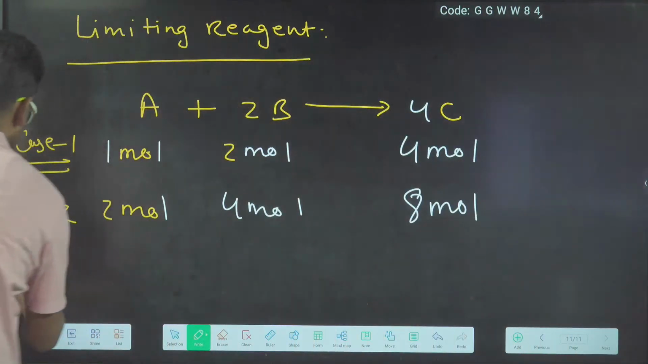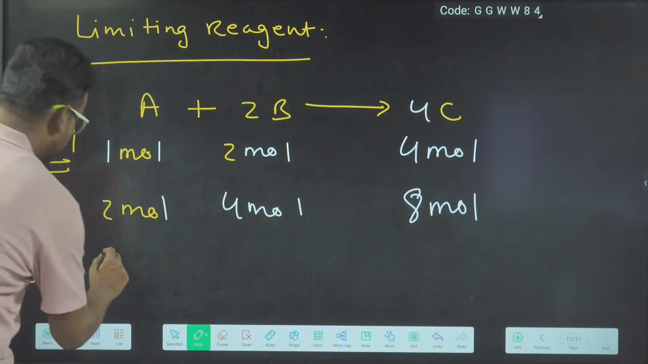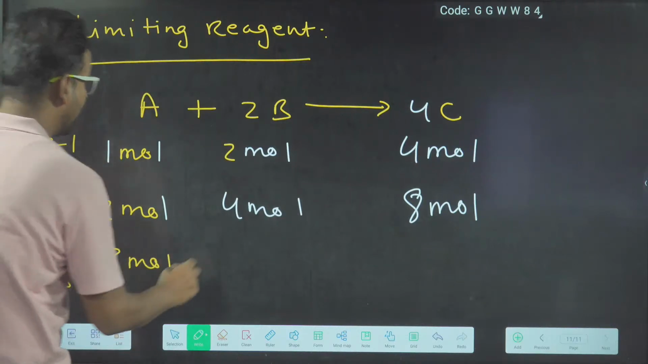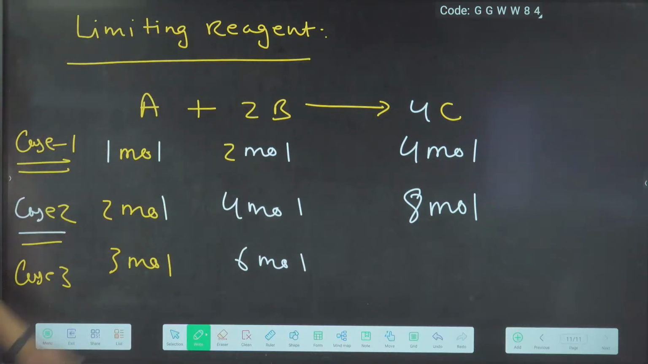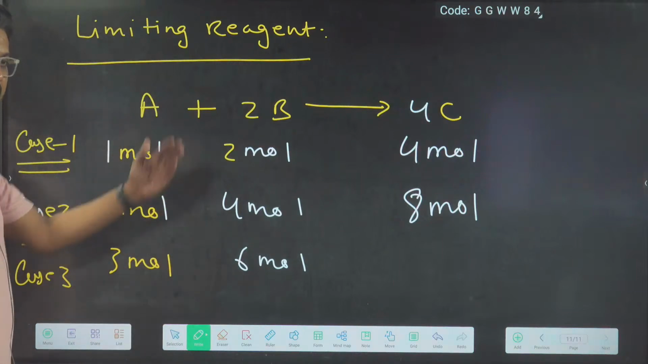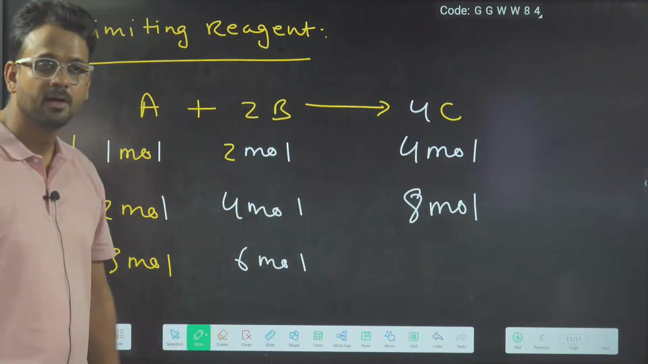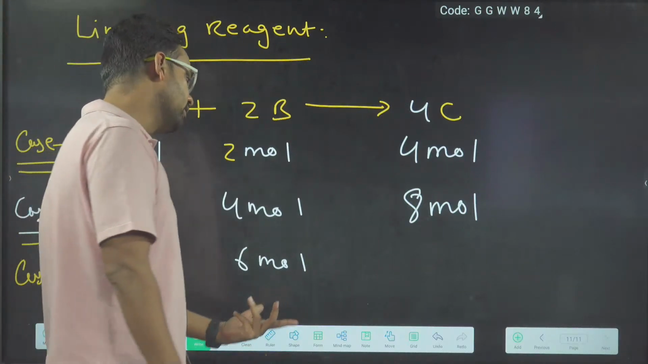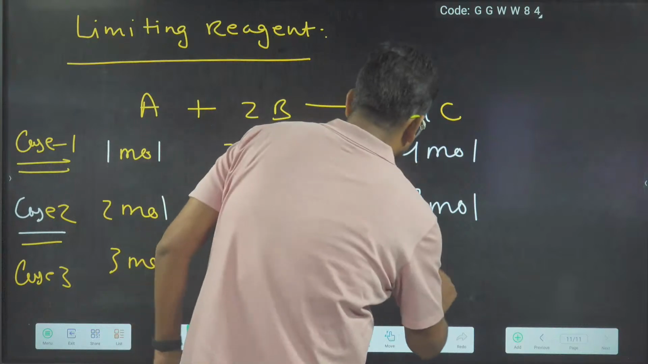And suppose in case 3, I tell you that I take 3 mole A and 6 mole B, that is, I triple A and I triple B. So what will happen to C, my dear boys and girls? How much C will be formed? Once again you will say, easy problem, sir. It will get tripled, sir. 12.